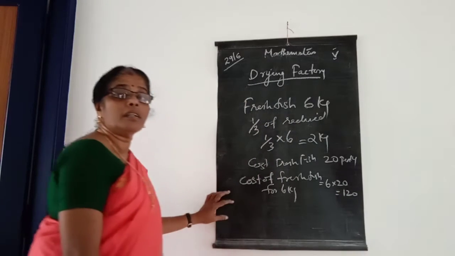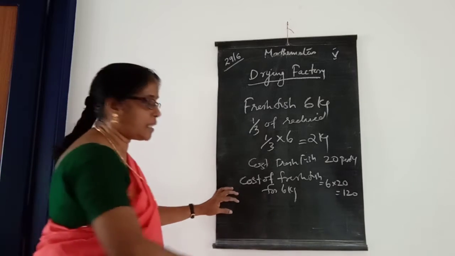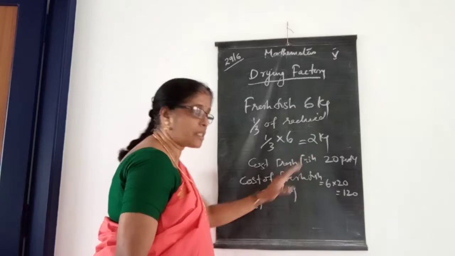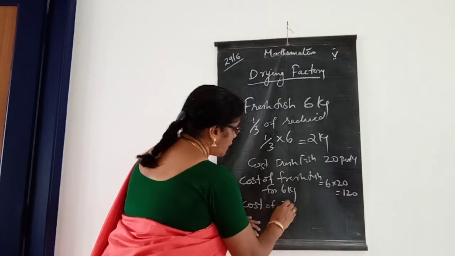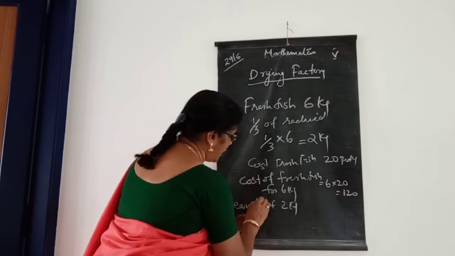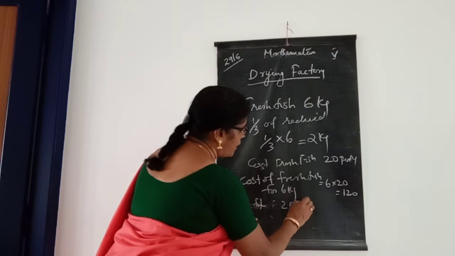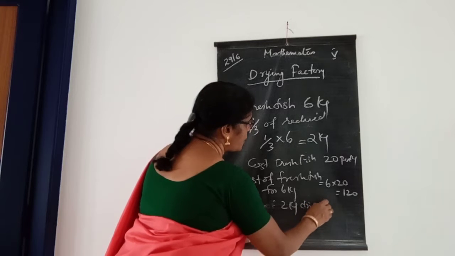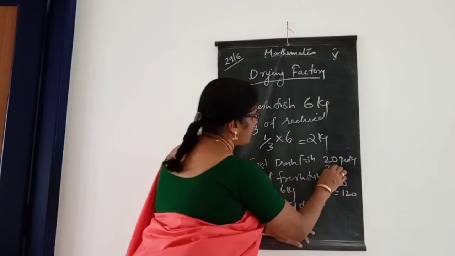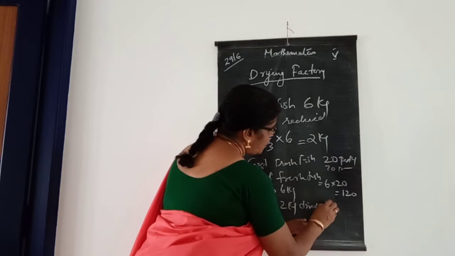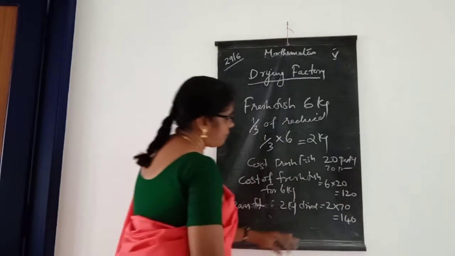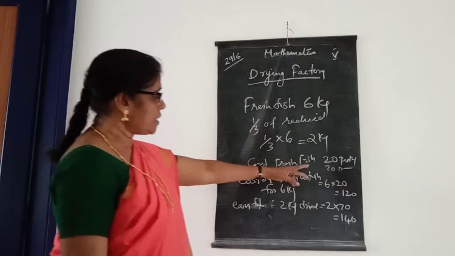And when we sell the dried fish, the 6 kilograms has become 2 kilograms, isn't it? What is the cost of dried fish? 70 per kg. So 2 into 70 is 140.